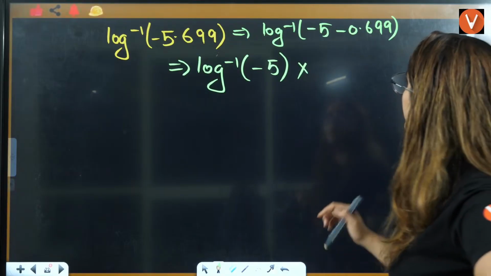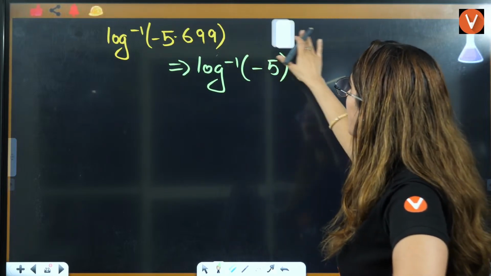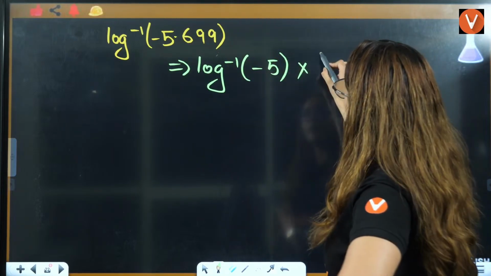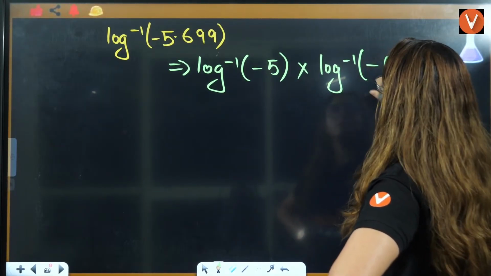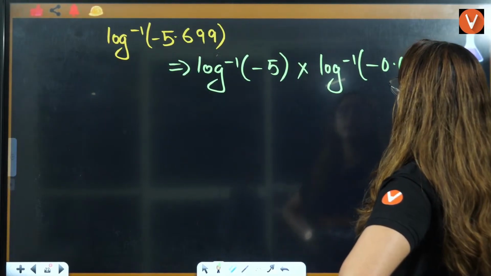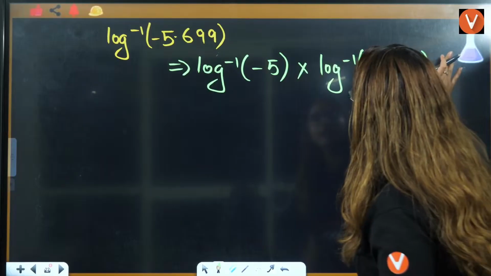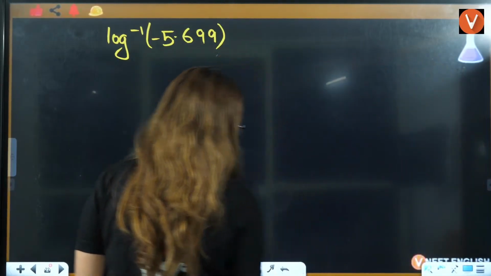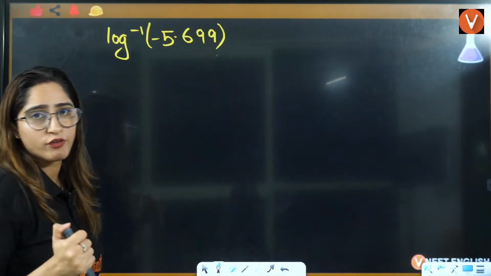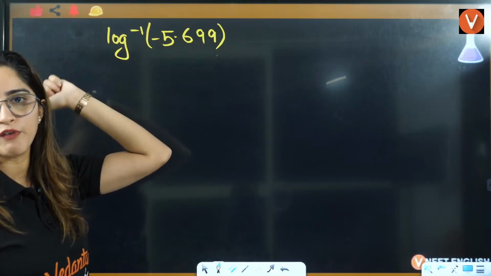So what you will do here, right, rather than directly solving this, now I'll tell you what you have to do here. This is minus 5, this is log inverse of minus 0.699. But is it exactly 0.699? So let's see how to do this, right? I'll just directly tell you what is the digit here, because 1 you have to subtract from here. Reason being, if you subtract from 1, only then you will get this full value, right?